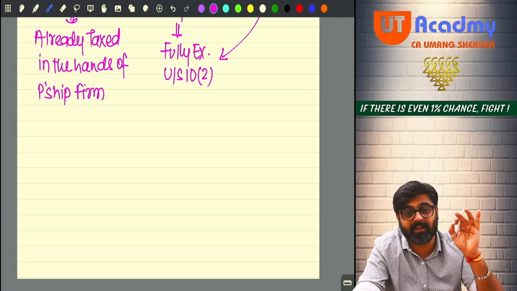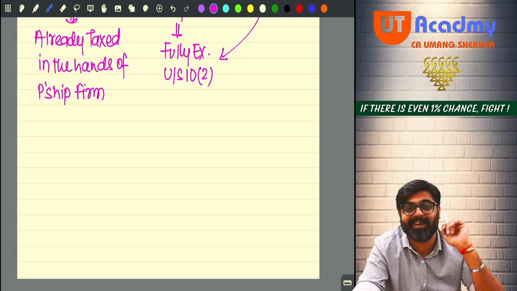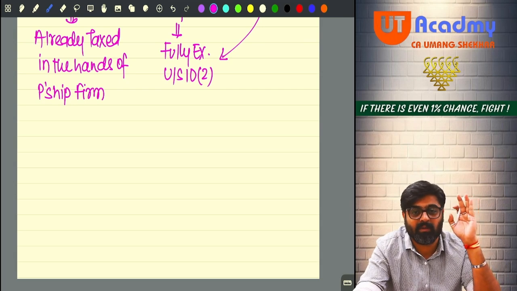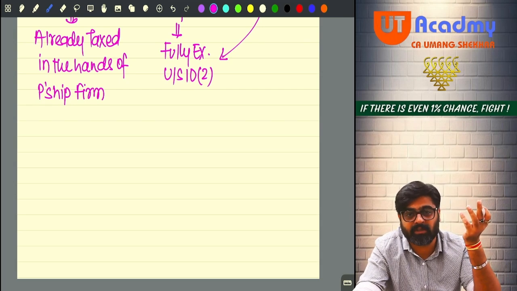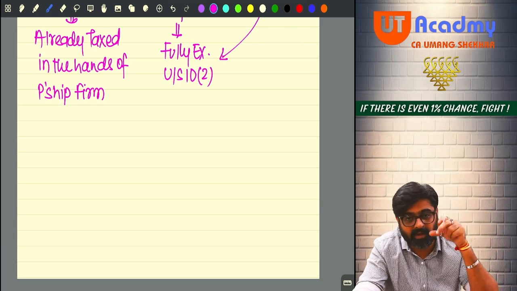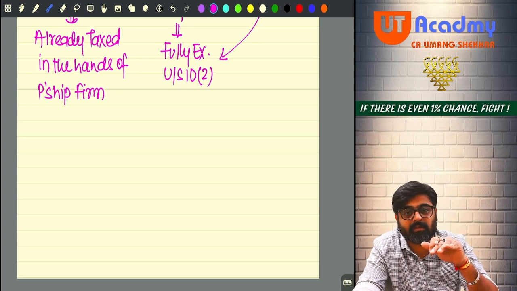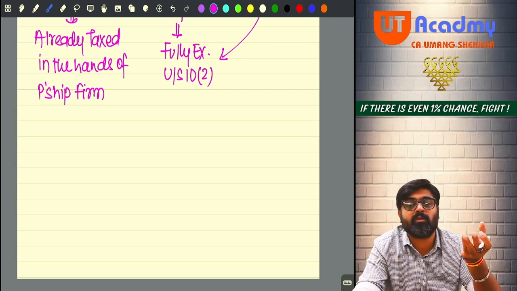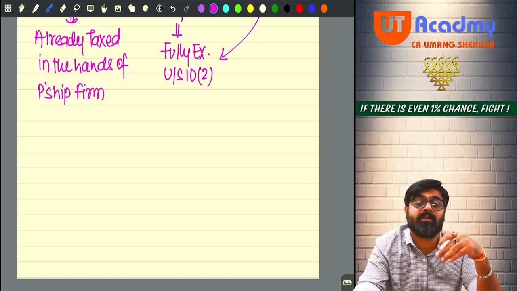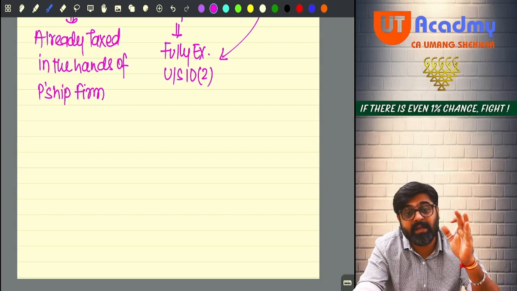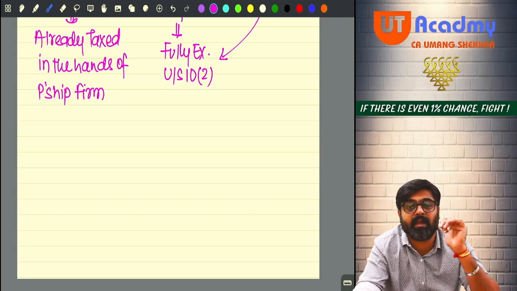And accordingly, that will also be taxable under the head income from other sources. So the term dividend, which we normally understand as per accounting terminology, is a very narrow term. Under the Income Tax Act, the meaning of dividend is very wide. It covers the interim dividend also, final dividend also, and there are certain other distributions and payments which are deemed as a dividend under the Income Tax Act.